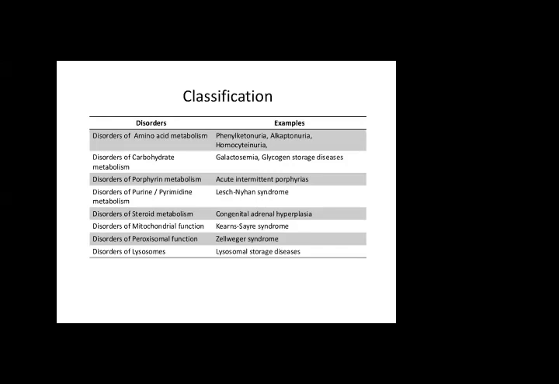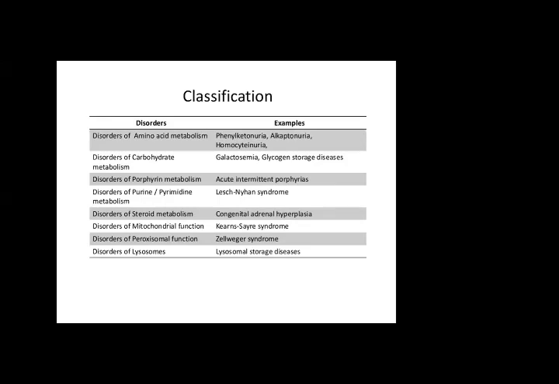The classification is based on, number one, disorders of amino acid metabolism. In this, we come across examples such as phenylketonuria, alkaptonuria, and homocystinuria. There are so many disorders of inborn errors, but we will discuss only a few of them because according to your UHS syllabus specification, all diseases are not included.